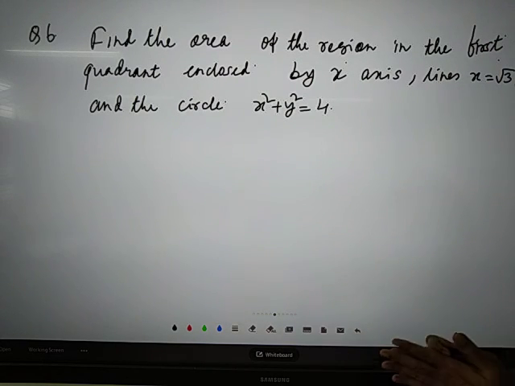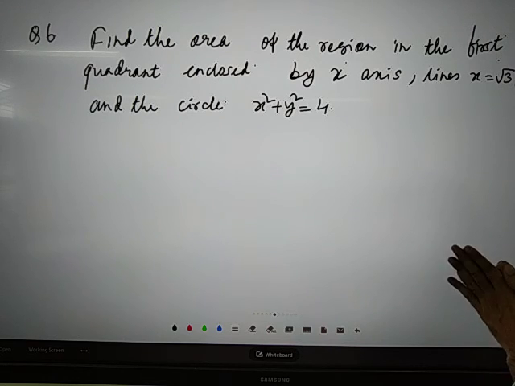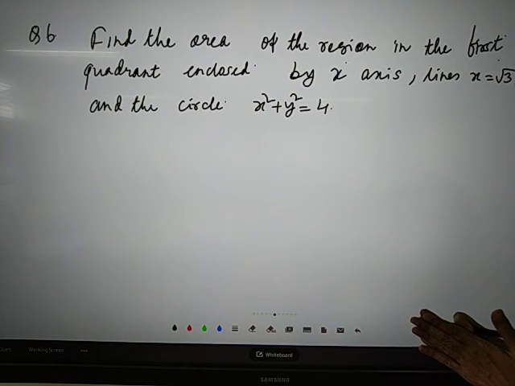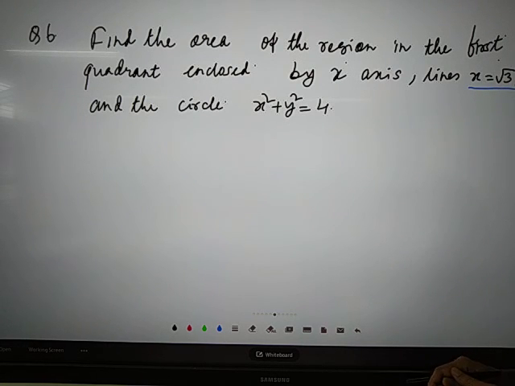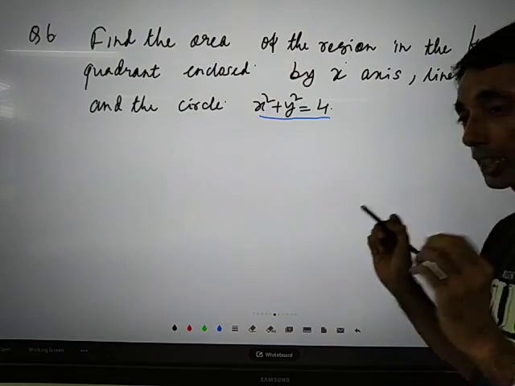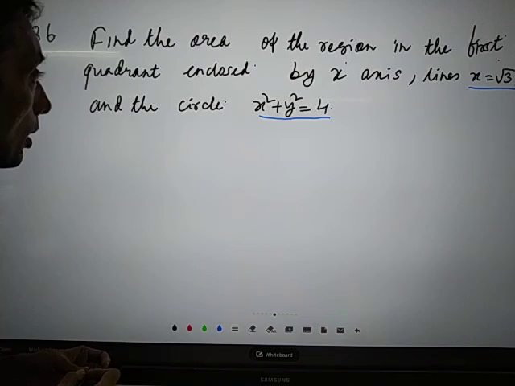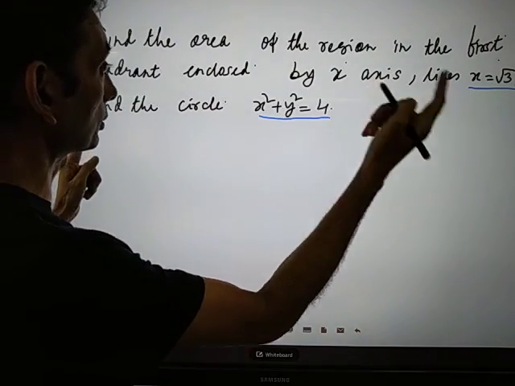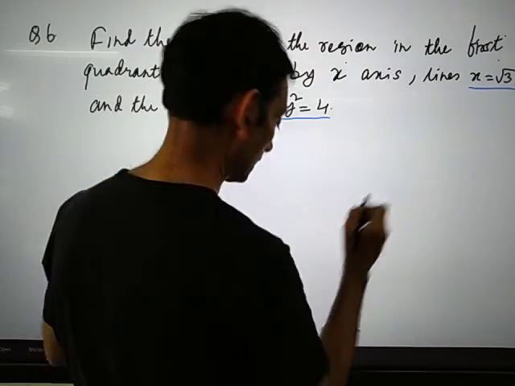Then coming to question number 6. Find the area of the region in the first quadrant enclosed by the x-axis, the line x is equal to root 3 y, and the circle. So this is a question from a circle and a line, a combination of a line and a circle. So we are going to solve this question. First of all, let us draw the graph.